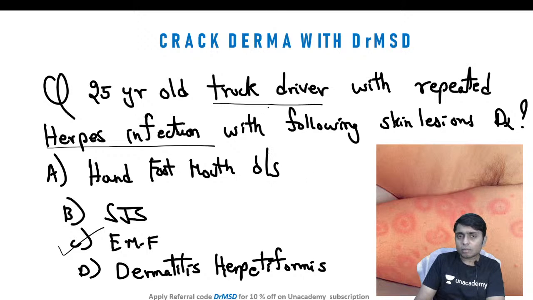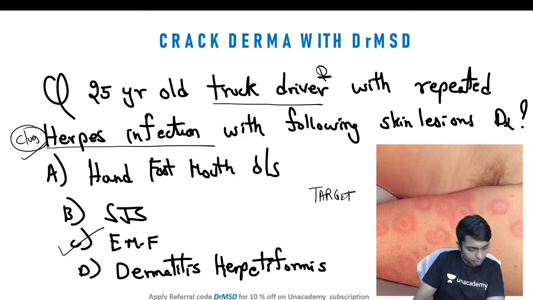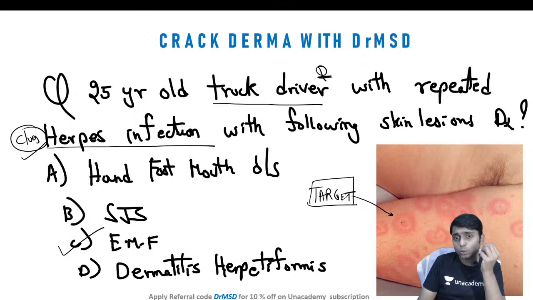So with the help of these clues, what you should understand is that truck driver is a clue that there is a high risk for sexually transmitted diseases, and also in the question itself it is mentioned that the patient has herpes. So if the patient has a history of herpes and these type of lesions are there, these are called target lesions. Yes, very good, Seth Phil, you are right. These are the typical target lesions with 3 zones: the central zone, the middle zone and the peripheral zone.